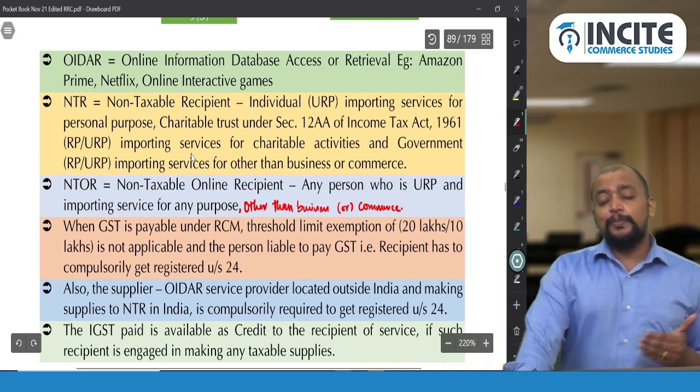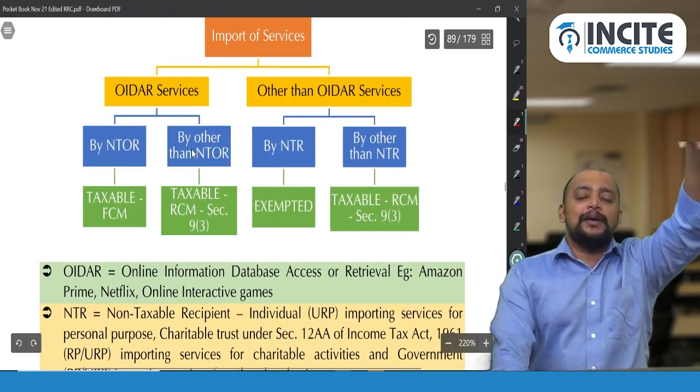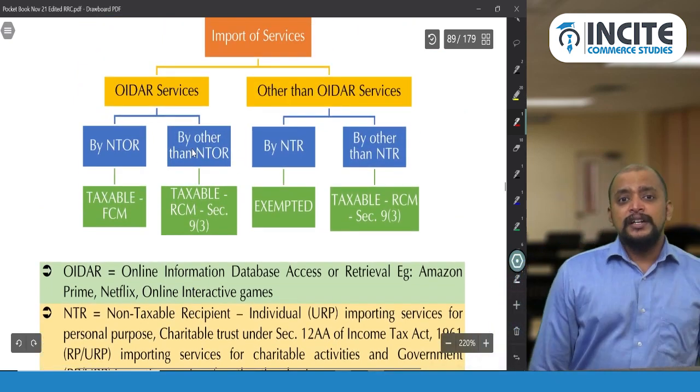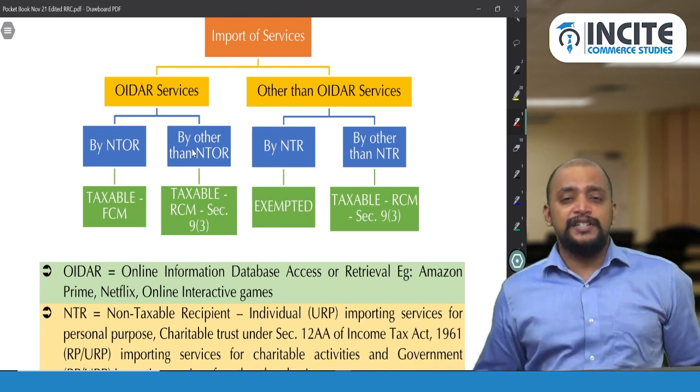In case of import of OIDAR service by a non-taxable online recipient, the supplier located outside India will pay. Example: Netflix, Amazon Prime. The supplier located outside India only will pay because it is imported by a non-taxable online recipient in India.